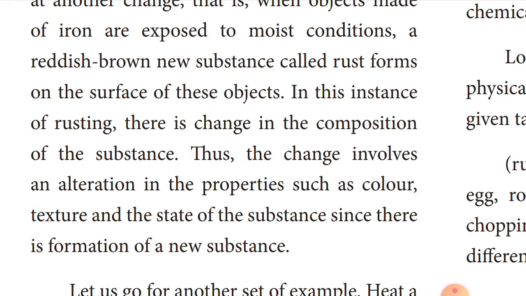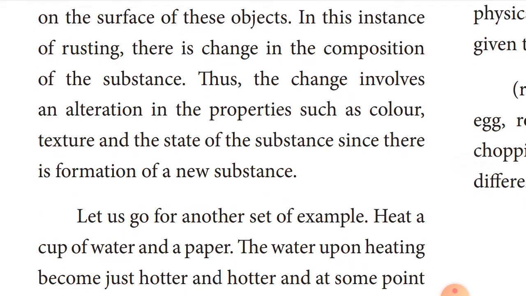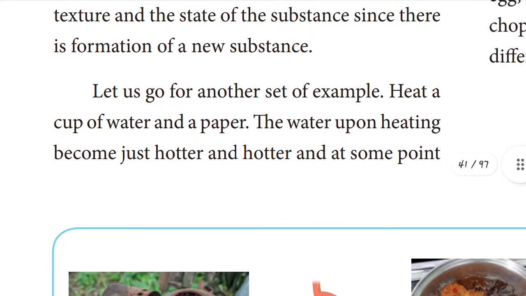This is one of the chemical changes. This is clear to you, children, and you will be getting a new substance. The change involves the alteration of properties like color, texture and the state of the substance. Then new substances are formed, okay.